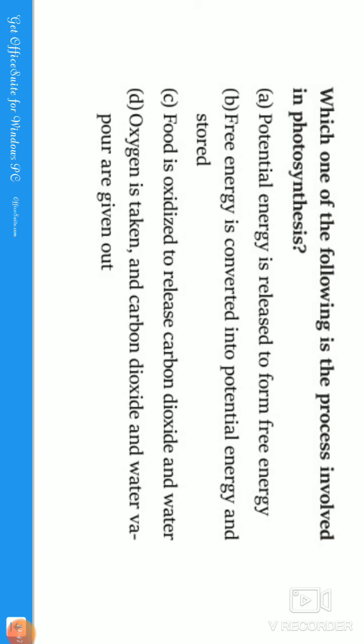If you see 6 moles of CO2 plus 6 moles of water in the presence of sunlight and chlorophyll will give the energy C6H12O6, heat and oxygen, guys. So the correct answer for the given question is option number 2: free energy is converted into potential energy and stored. Let us see its answer, guys. That is B, okay. Let us move to the next question.